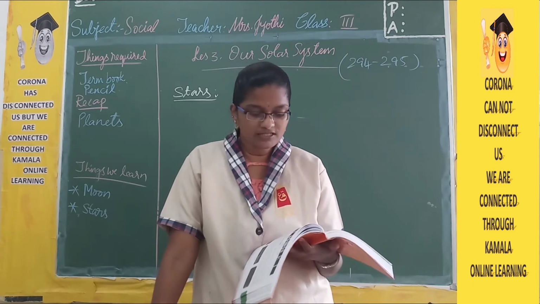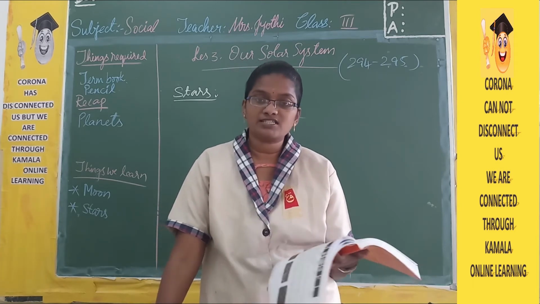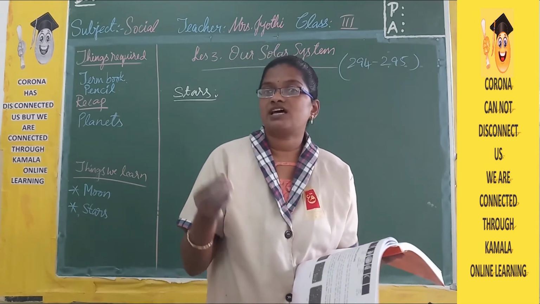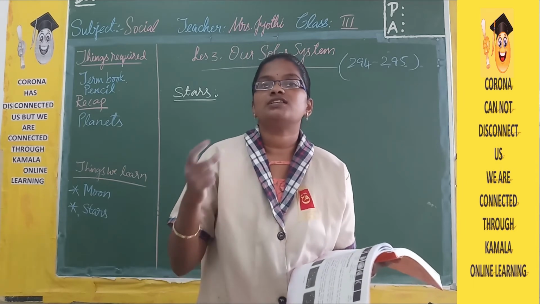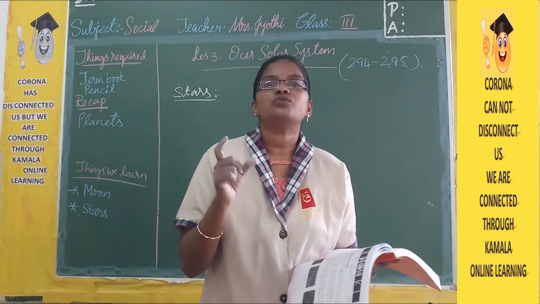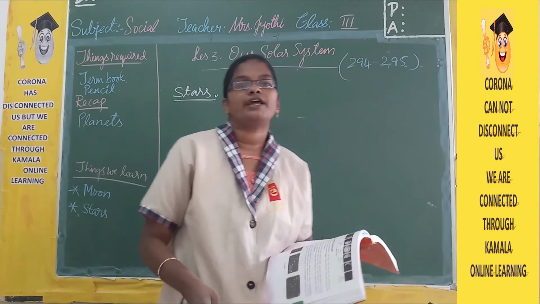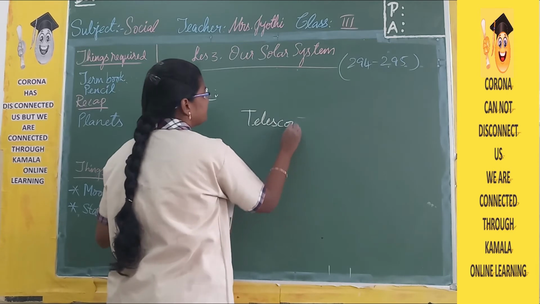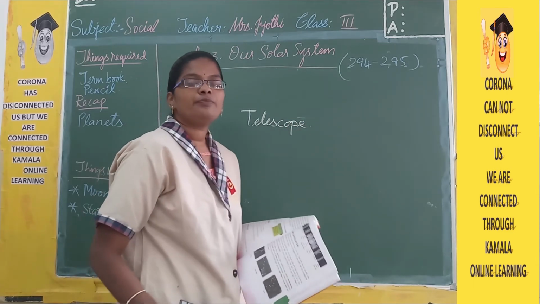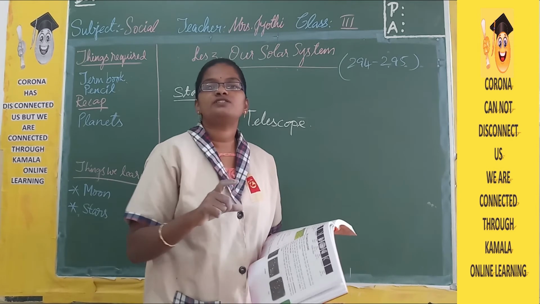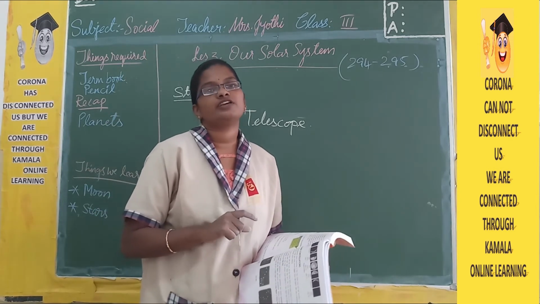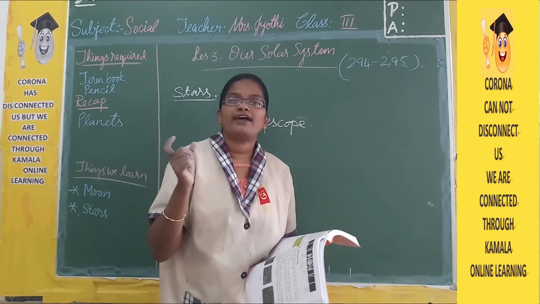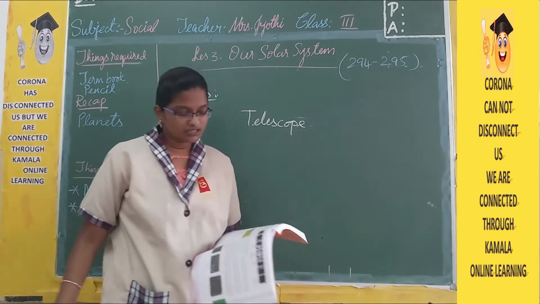We use a telescope to see the distant stars clearly. As stars and even planets are very far away, to see them very clearly we use a device called a telescope. A telescope is used to see objects which are very far away. To see the other planets, our neighboring planets, the moon and stars, we use a telescope.